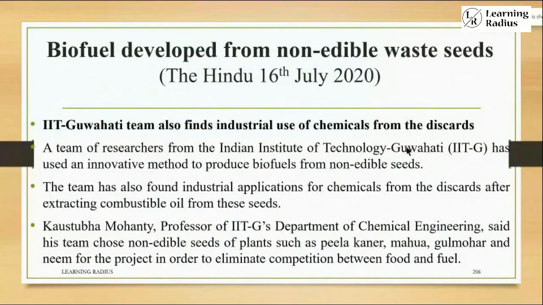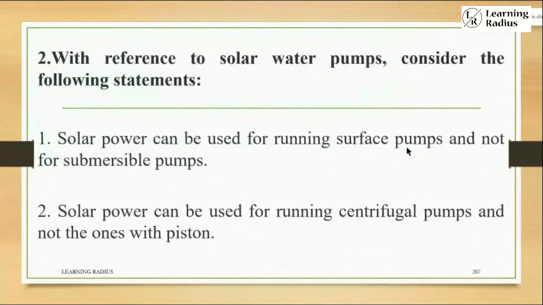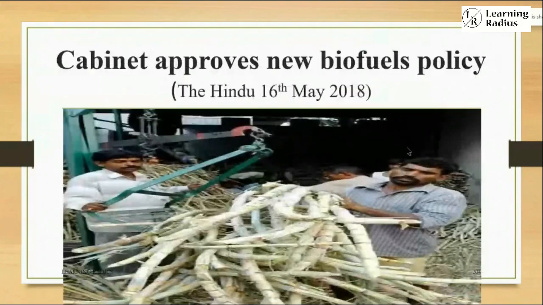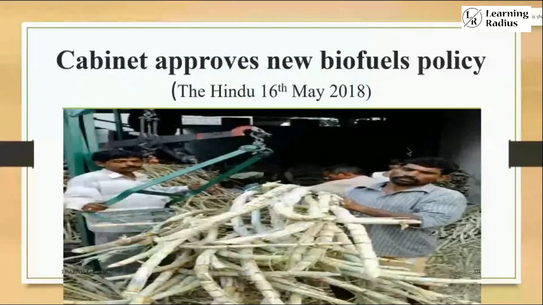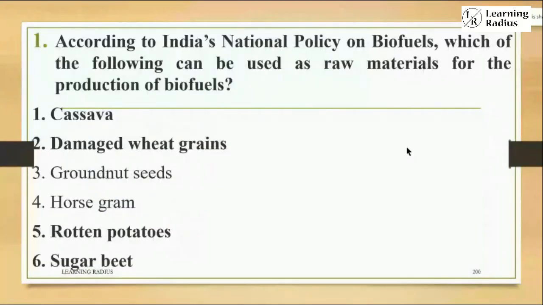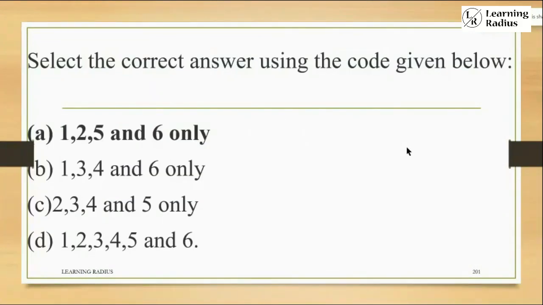There was an article in The Hindu newspaper in July 2020. So the national biofuel policy and its discussion started in 2018. And in the 2020 discussion, you can see the IIT Guwahati team also found industrial use of chemicals from the discards. Biofuel developed from non-edible waste seeds, and there is a discussion. UPSC framed a question from the national biofuel policy, and look at the beauty of the question. Cassava, damaged wheat grains, and a person who understands that groundnut seed is not there can come to the answer. That is elimination, which I will teach you later.